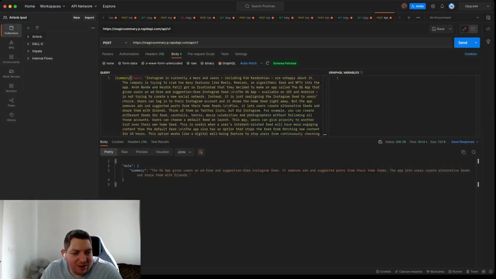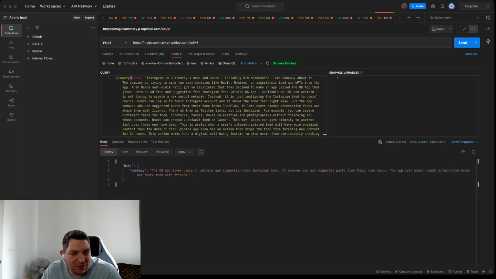We have the OG app gives users an ad-free and suggestion-free Instagram feed. It removes ads and suggestion posts from their home feed. The app lets users create alternative feeds and share them with friends. Great. Tells me what that article is about.